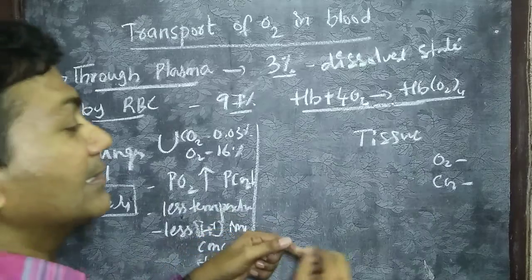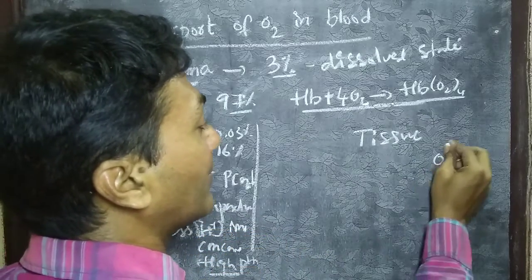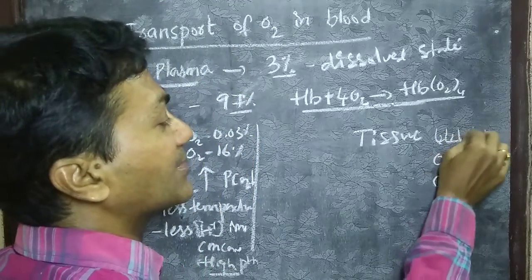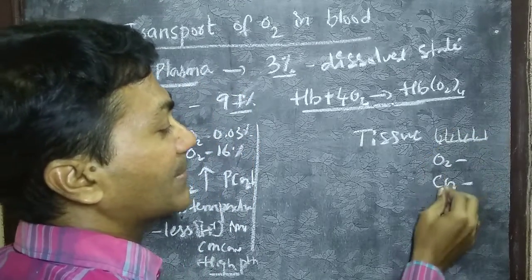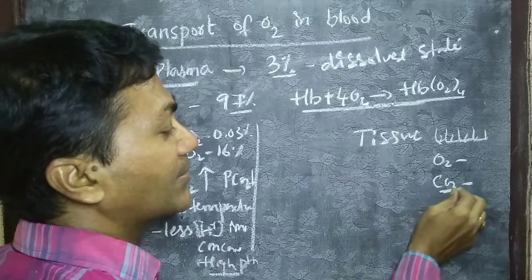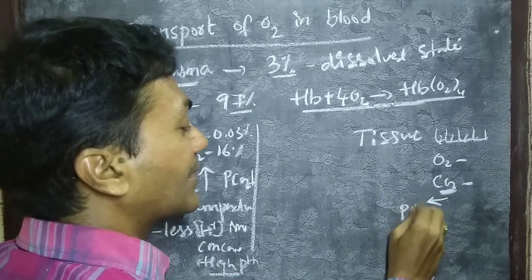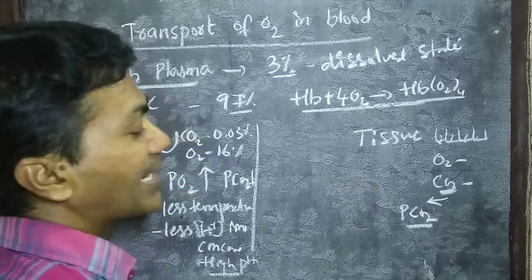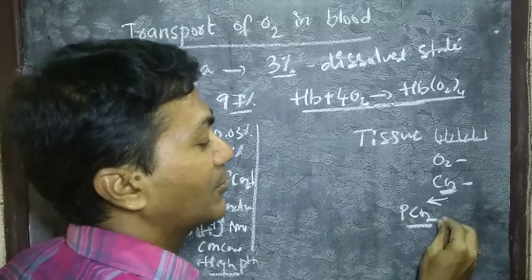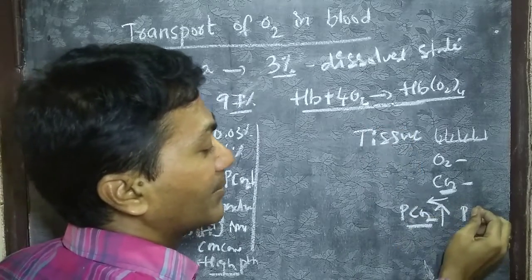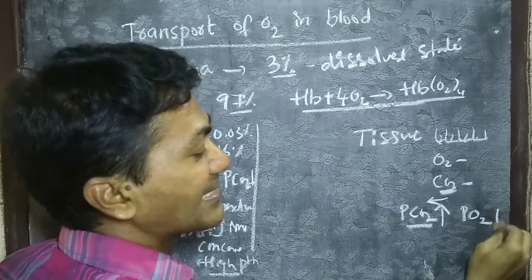Let us see here, carbon dioxide is more at tissue level. Why is carbon dioxide more at tissue level? Because respiration occurs, and at the end of respiration carbon dioxide is released, so the carbon dioxide percentage will increase. So the partial pressure gradient of PCO2 is more at tissue level, and comparatively the pressure gradient of oxygen is less.